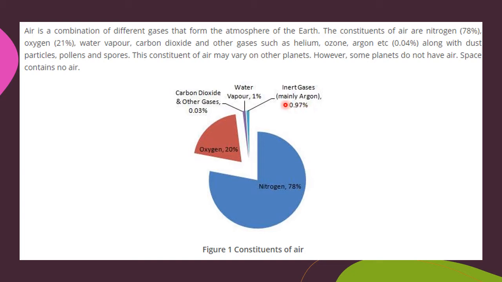So the constituents of air may vary on other planets. For example, this is the constituent of the air on the planet Earth. But if you talk about other planets, they have different constituents, and some of the planets do not have air at all. And you all know space contains no air.